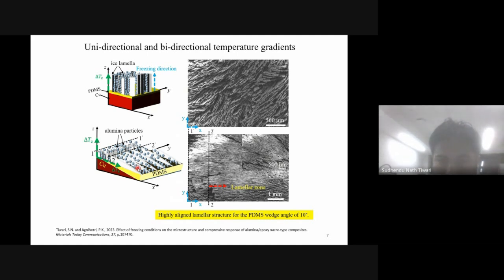After processing by this method, which is basically known as bidirectional freezing, we have obtained a very long-range aligned zone, as we can see here. In this study, I have used the ceramic scaffold made using the bidirectional freeze casting technique only.